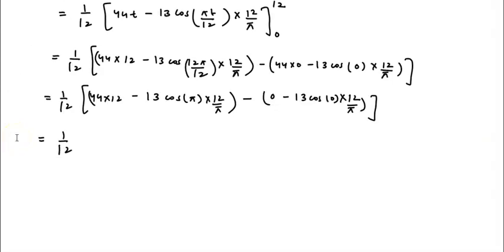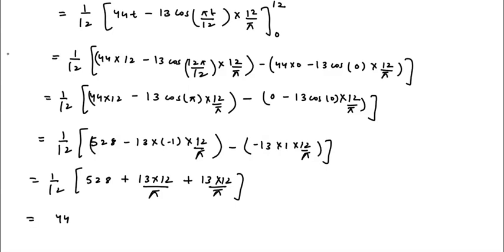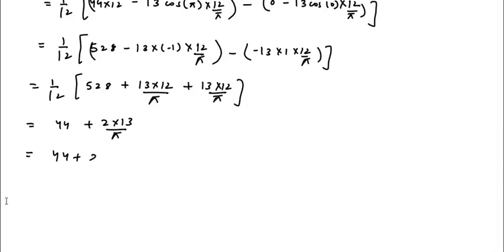So it will be equal to 1/12, and 44 multiplied by 12 is 528, minus 13 cos π, which is minus 1, into 12/π, minus 13 cos 0, which is 1, into 12/π. So it is equal to 1/12 into 528 plus 13 into 12/π, which is equal to 44 plus 2 into 13/π. So it will be equal to 44 plus 26/π.